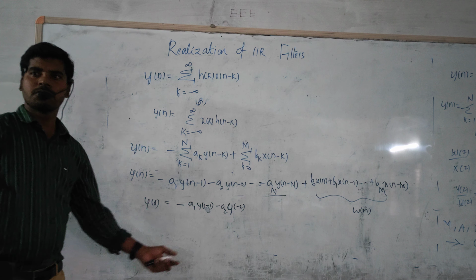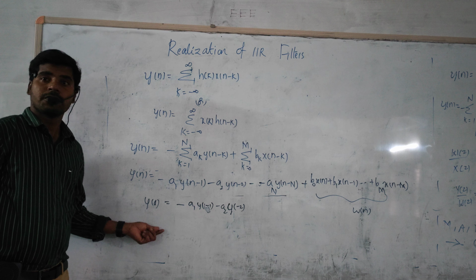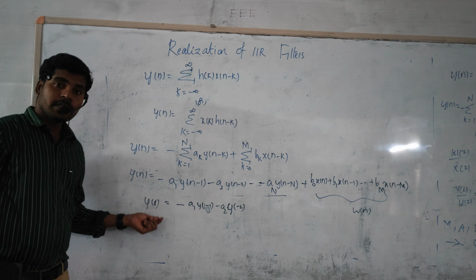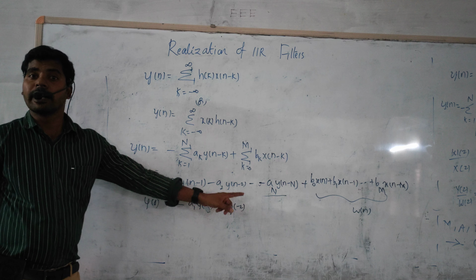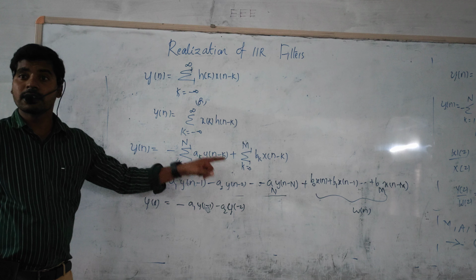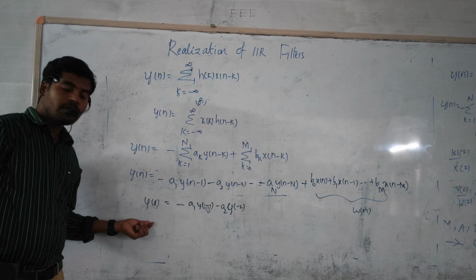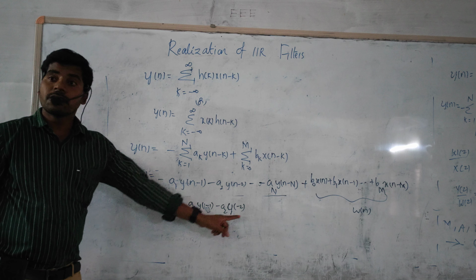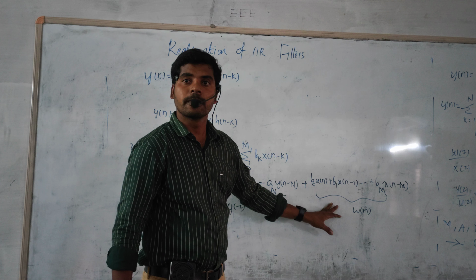Just observe these two elements. y of 0 is the present value of the output of the system. The present value of the output depends on y of minus 1 and y of minus 2, which are the previous outputs. Therefore, the present output depends on the previous outputs also, plus x of n, the present input.